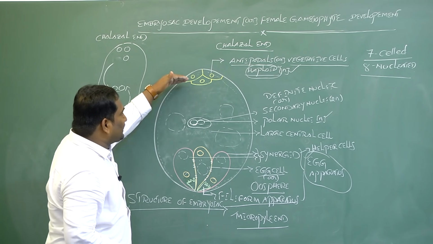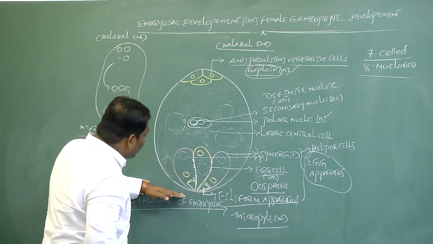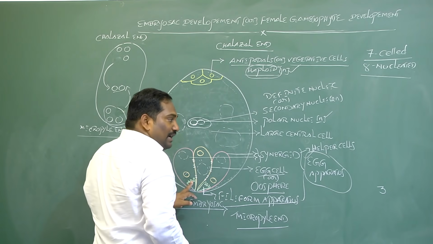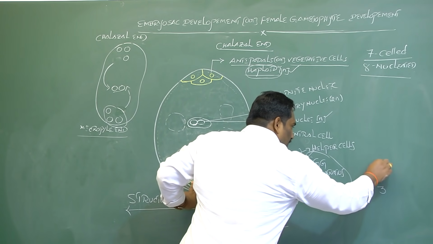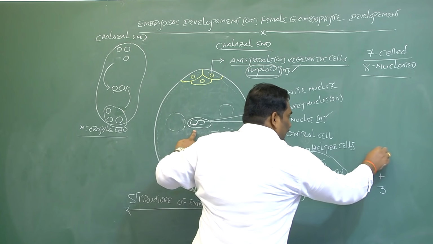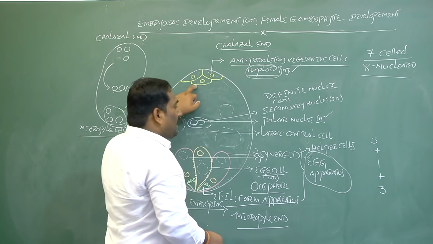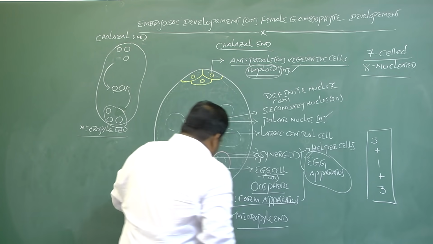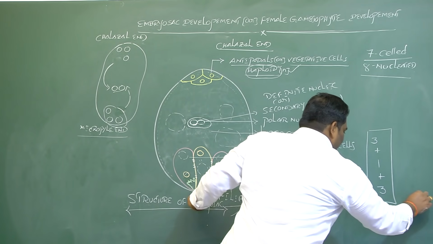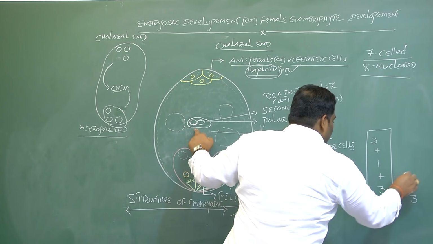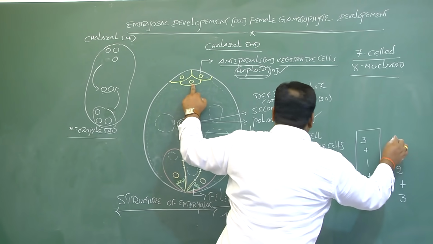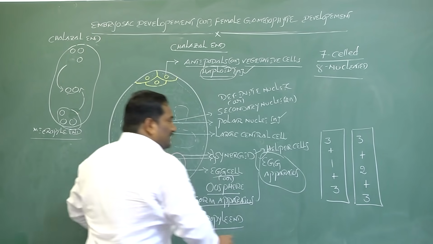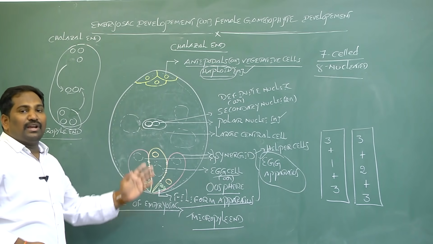The organization of these cells and nuclei in the embryo sac from micropyle to chalazal end: the number of cells is 3 towards the micropyle, 1 in the central cell and 3 in the antipodals. The number of nuclei from micropyle to chalazal end is 3 nuclei at the micropyle, 2 nuclei in the central cell and 3 nuclei at the chalazal end. These are the organizations of nuclei and cells in the structure of the embryo sac.